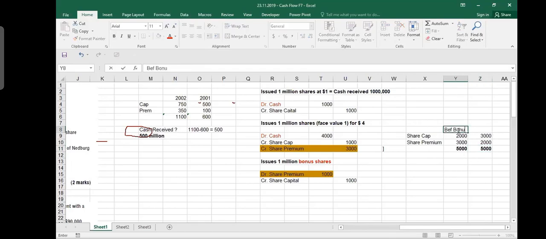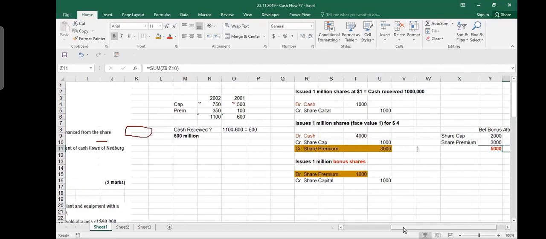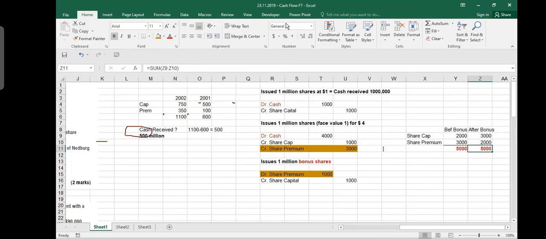I say before bonus, and I say after bonus. Okay, clear? So in bonus issues, your total equity remains the same. There is no difference in total equity. It was 5 million before, and it is 5 million after. There is just a difference in the accounts, like share capital and share premium will go more or less. Am I clear here, Antin?